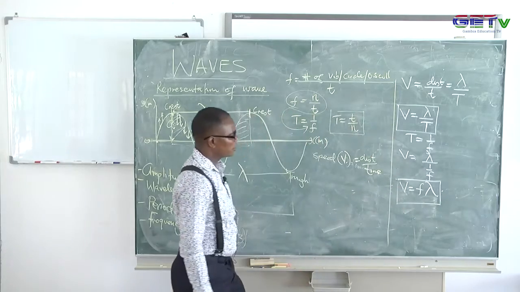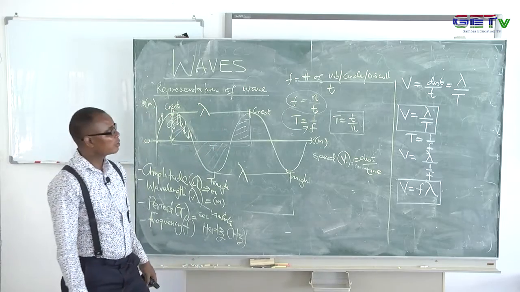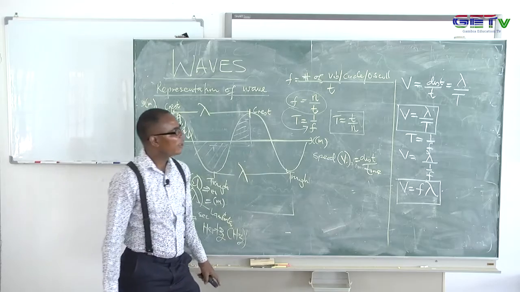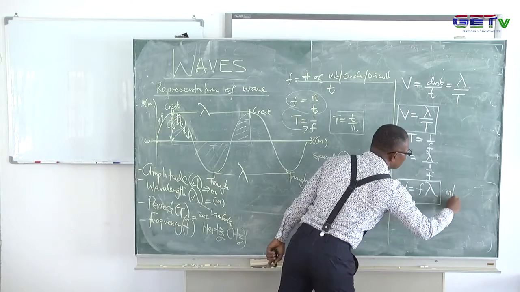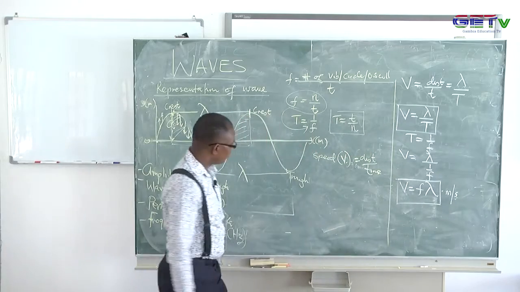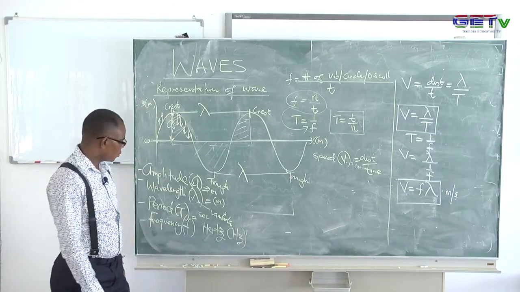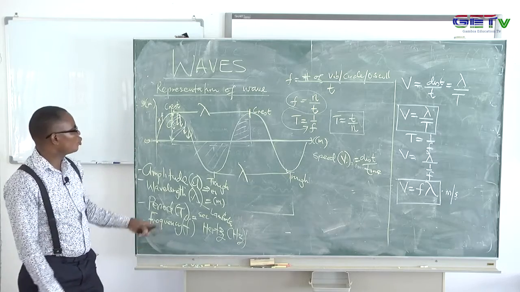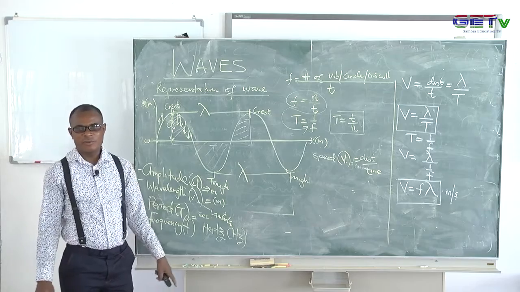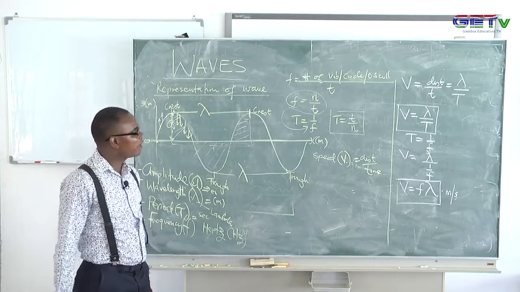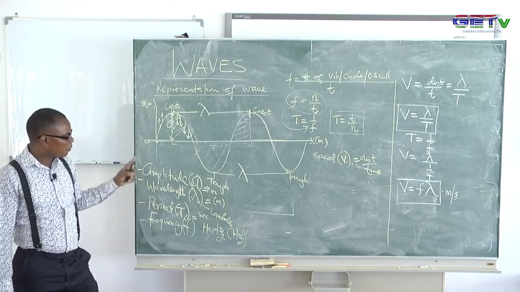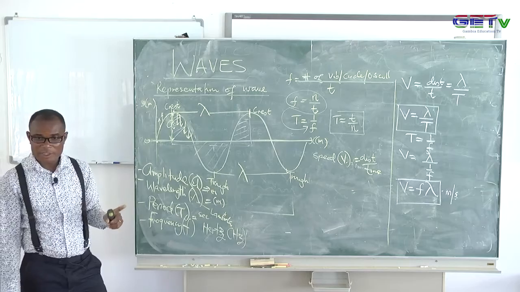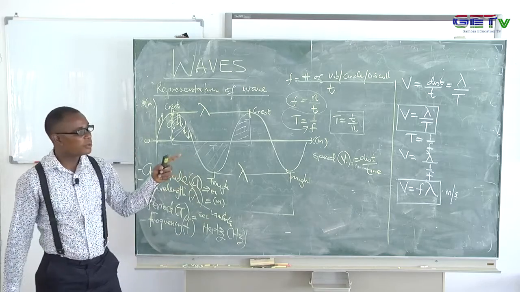So the speed is equal to the product of the frequency of the wave and the wavelength of the wave. And that speed is measured in meters per second. Note that. So now I can go back through these small formulas that we're going to use to solve our problem. First, the amplitude is the maximal displacement of the wave from its rest position or main position. Note that. The wavelength is the distance between consecutive crests or consecutive troughs, and it's measured in meters. Remember that.